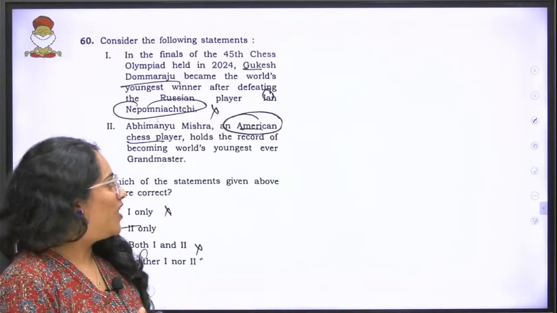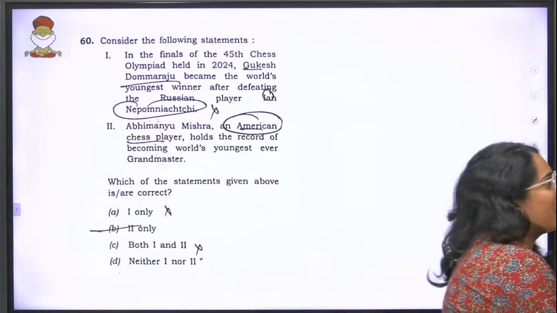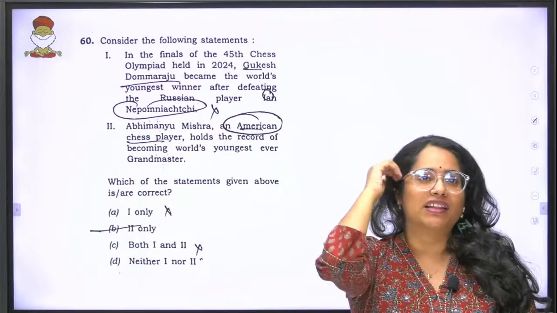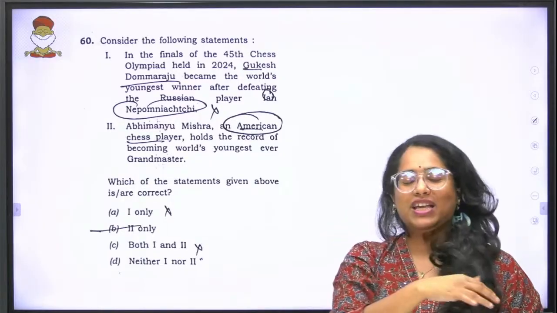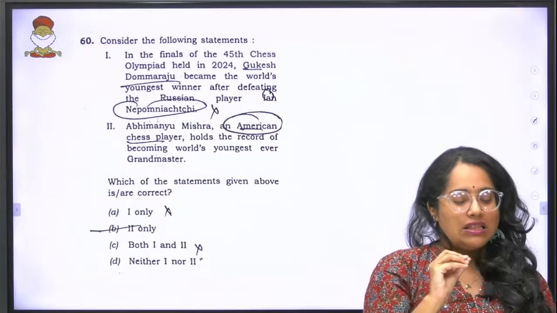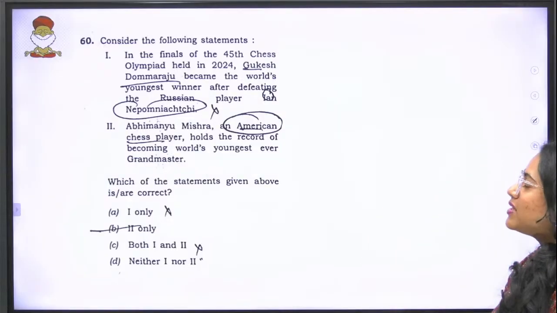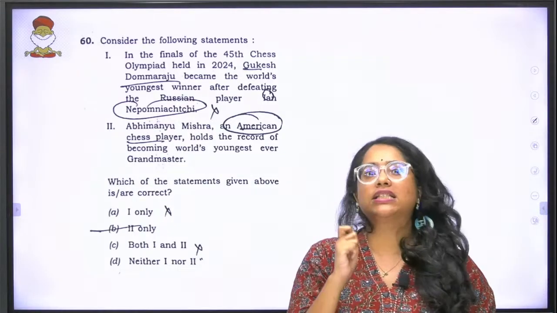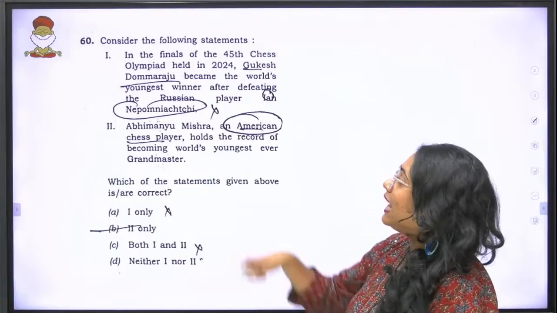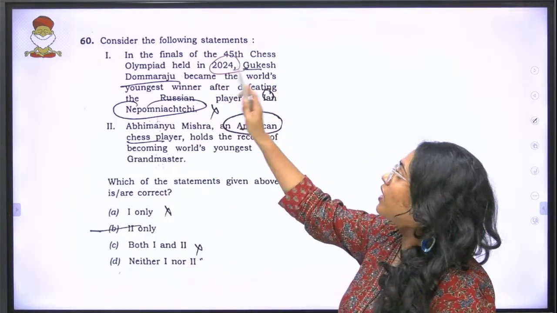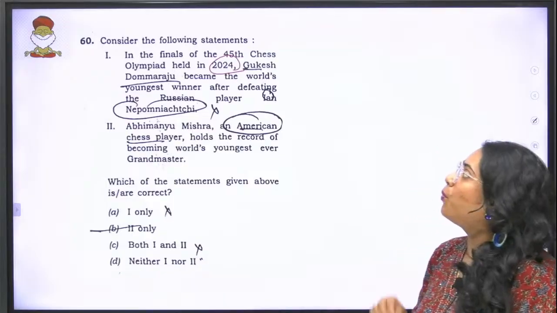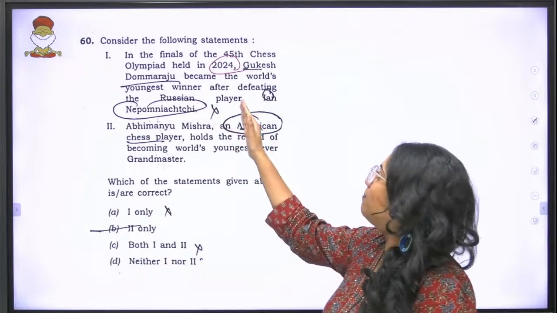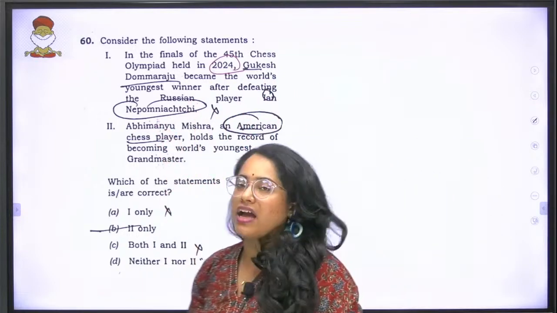The next question, I think even if you have not been following sports, maybe this is something that we all would have seen a lot of popularity being given, so you would have seen this. This is primarily the 60th question. The question reads as, in the finals of the 45th Chess Olympiad held in 2024, Gukesh Dommaraju became the world's youngest winner after defeating the Russian player Jan Nepomniachtchi.